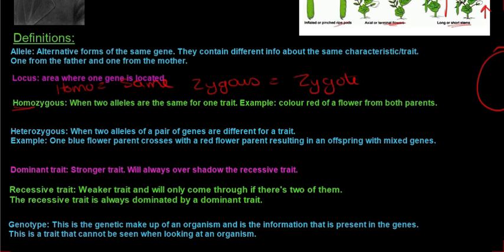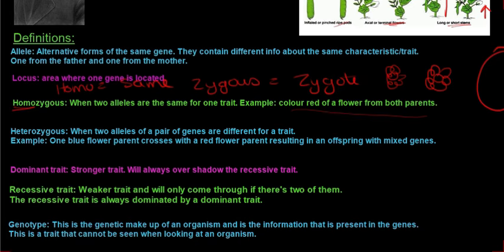A zygote is formed after fertilization has occurred. So the same zygote basically. When two alleles are the same for one trait, for example a red flower, the color red from both parents. So both parents carry the trait for a red flower. That's a horrible flower. They are the same color, the same trait.